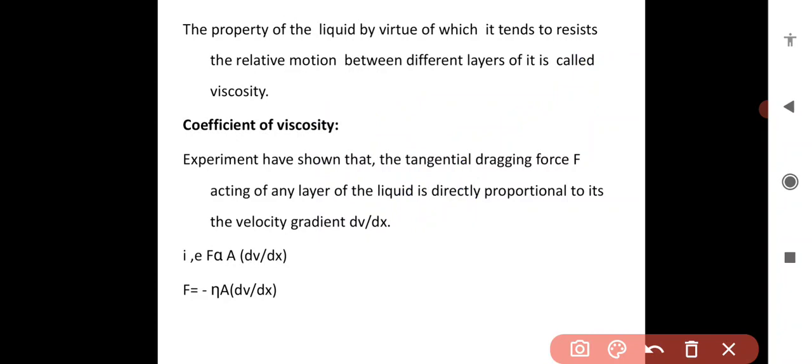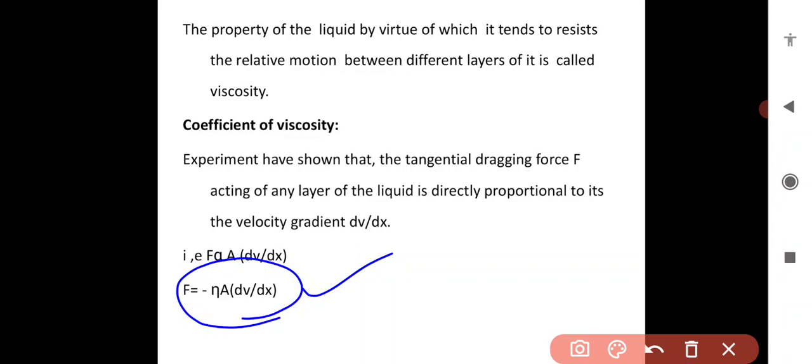Then the coefficient of viscosity. This is for a 2 marks question. Define viscosity, that is 2 marks, and define coefficient of viscosity, that could also be asked for 2 marks. To define it, you can directly write the formula and explain each term: F equals minus eta A dV by dx.